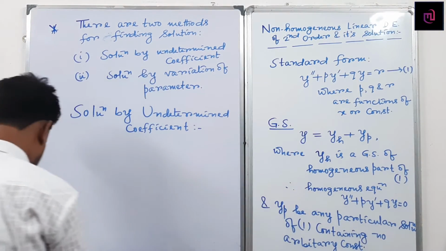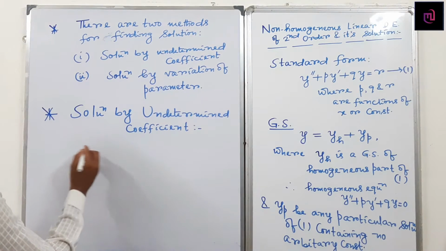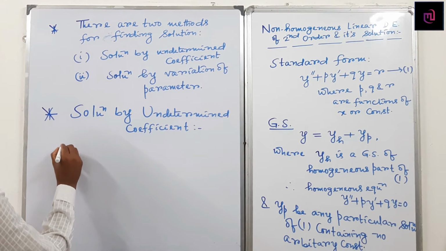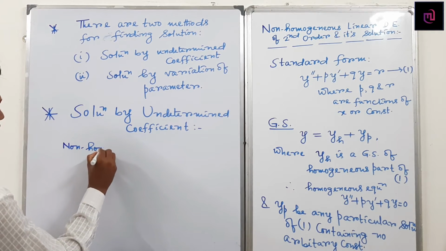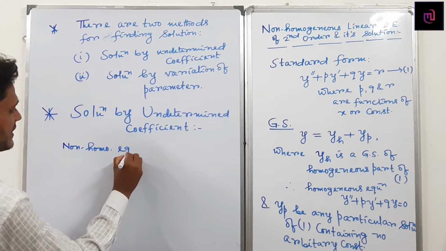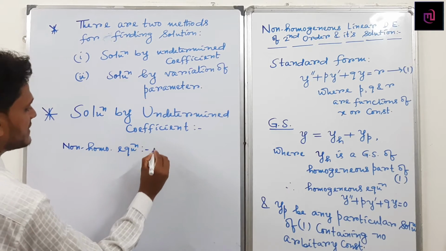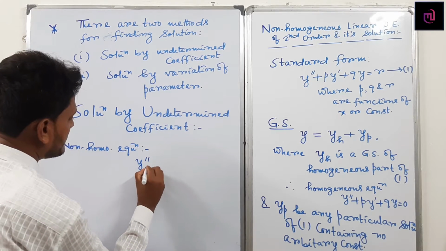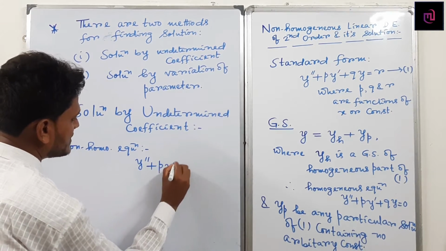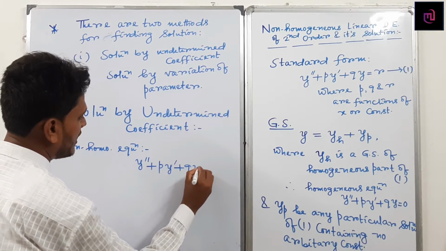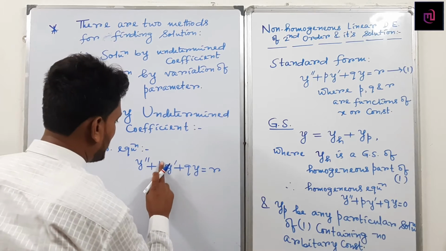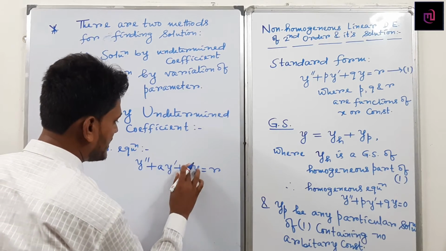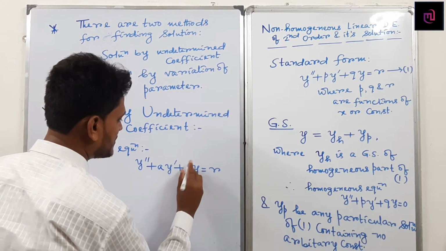So here in this case, if I write the non-homogeneous equation in this manner, y double dashed plus p into y dashed plus q into y equals to r, here if I consider suppose this part becomes a constant term and again this part becomes a constant term.